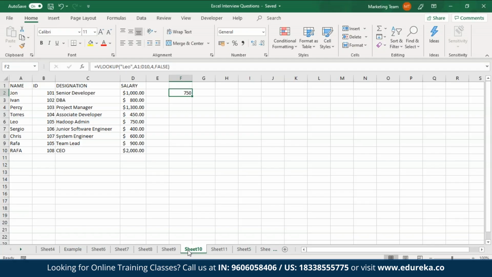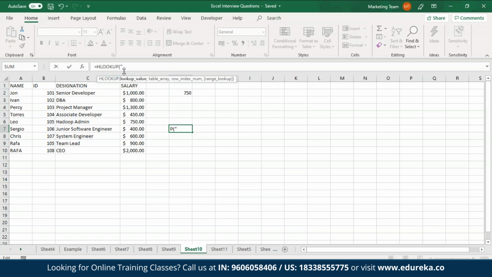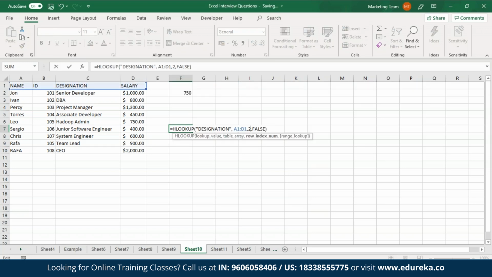So now to perform an HLOOKUP, what I'm going to do over here is take a new cell. I'll just type in HLOOKUP. And over here, I'll specify that I want to see the designation. And then I'll specify the range, followed by the row index number. And since I want a perfect match or an exact match, I'll type in false. I've just made a mistake in this range over here.